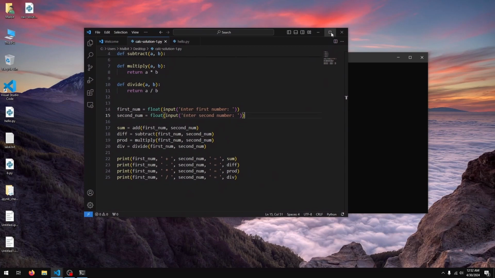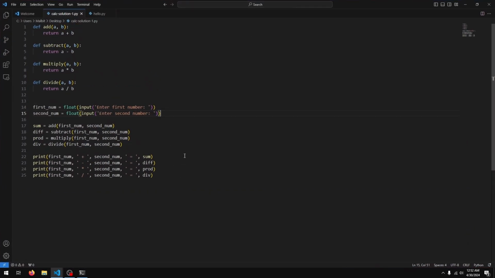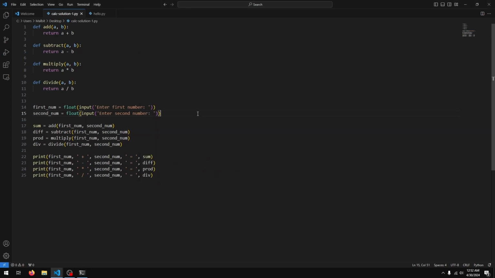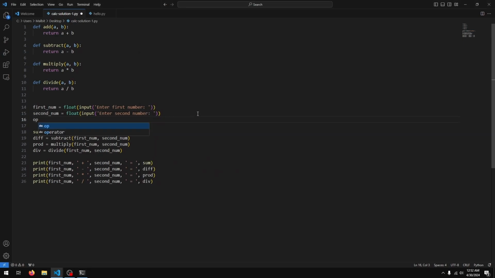So I have the solution from the previous challenge open here, and what we want to do is first prompt the user for an operator. So I'll just do that here. Let's say op for operator equals input, enter an operator, and I'll just give an example of what that might look like. So enter an operator, that, and we can just put colon here. Now these are not numbers, so I'll be leaving them as a string,